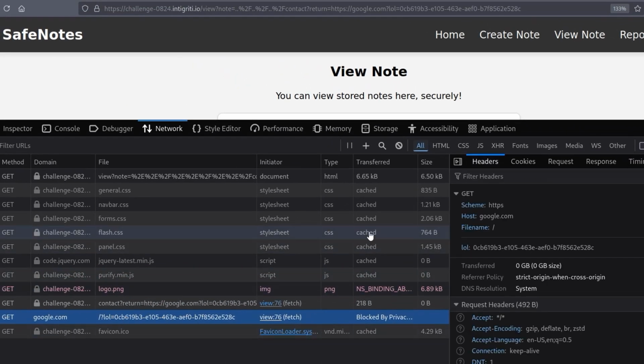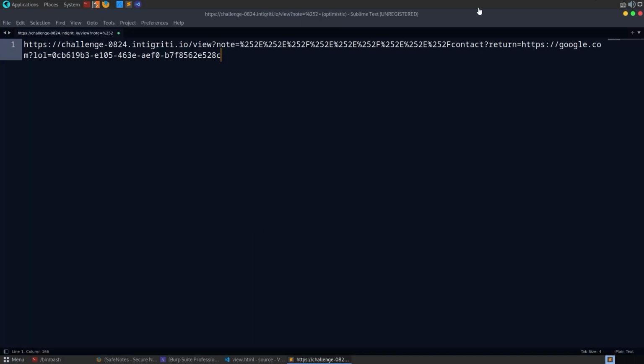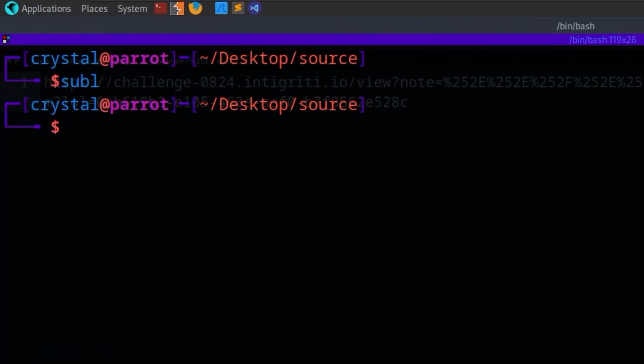Well, we don't need to worry about it. Let's just go and try this with our attacker server. You can use a lot of different tools for this, maybe ngrok or RequestBin or Webhook or something like that. I'm just going to open up Sublime and paste in the URL we've been using, and then I'm going to set up a local web server.